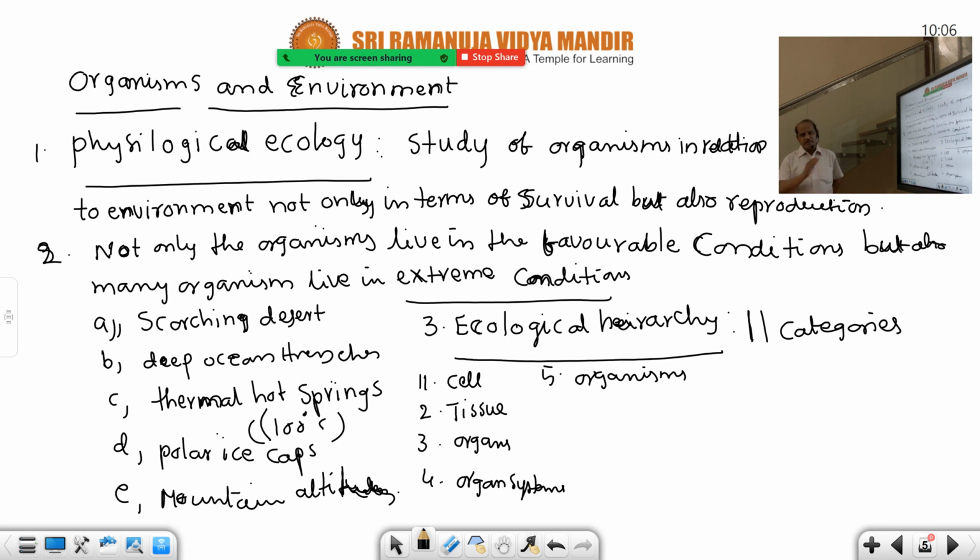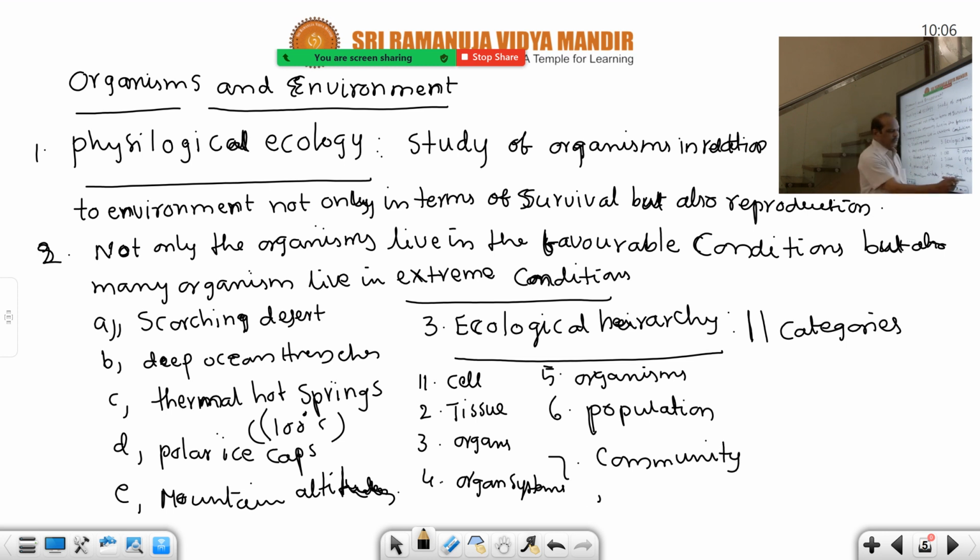We have completed 4 pages. So up to the fifth category, no discussions are given. From the sixth category onwards, discussion started. That sixth category is population. Organisms grouped into population. Populations grouped into community, the seventh category. You all know about these things. Already we have discussed them also. Community, first unit. Community grouped into ecosystem.